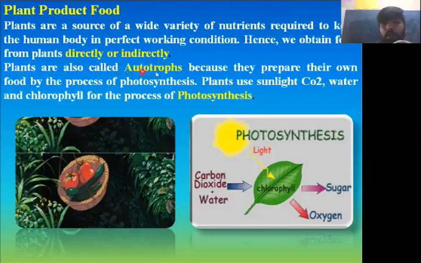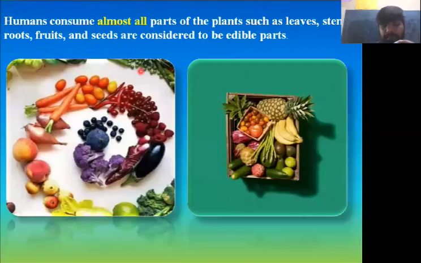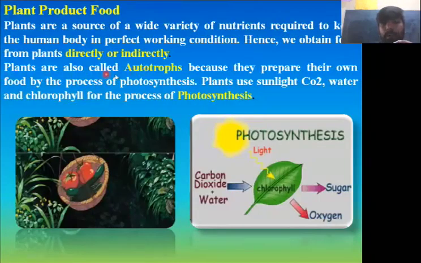Plants are also called autotrophs. What do you mean by autotrophs? Autotrophs are the plants or the organisms that can prepare their food themselves. Plants are called autotrophs because they prepare their own food by the process of photosynthesis.